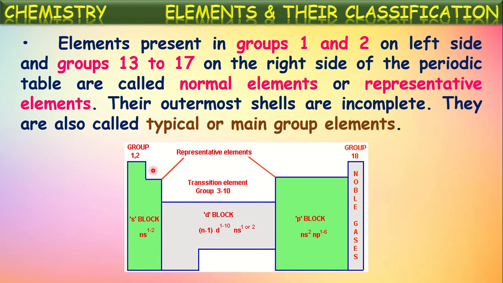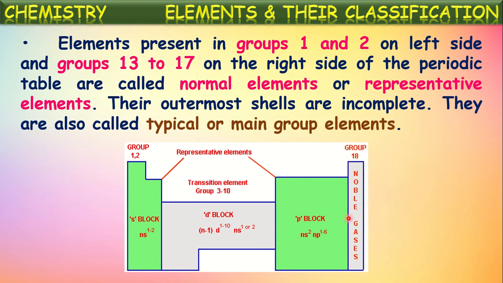These alkali metals and alkaline earth metals are the elements present in the first two columns of the periodic table, the extreme left side. And there are six columns on the right side of the periodic table, from the 13th column to the 18th column. We know the elements in the 18th column are called noble gases.